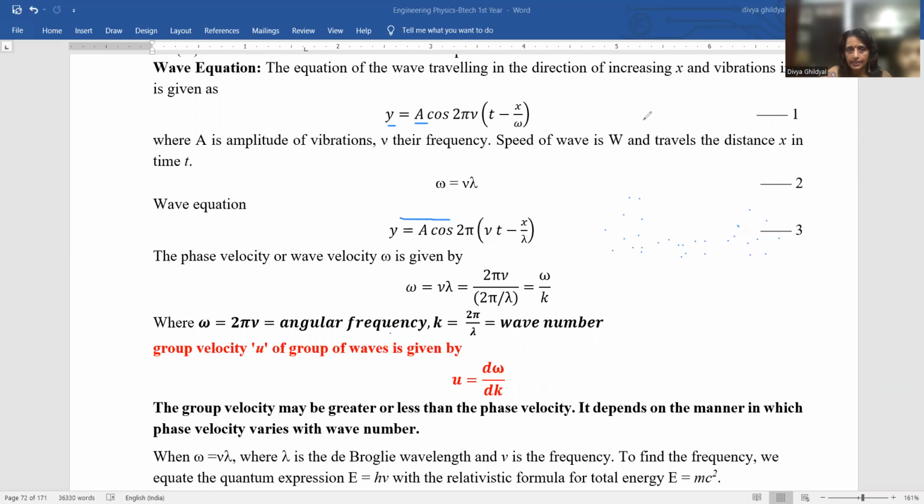It travels a distance x in time t. We know that v is equal to f into lambda. So in case of angular frequency velocity, omega is equal to mu into lambda. So we put this value of omega here. Then this expression becomes y equal to a cos 2 pi, mu comes inside the bracket, t minus x divided by omega. Instead of that, we have put mu into lambda.